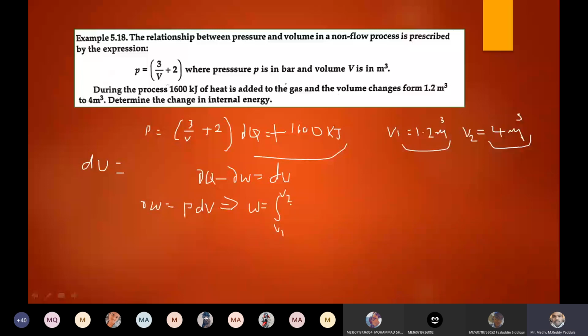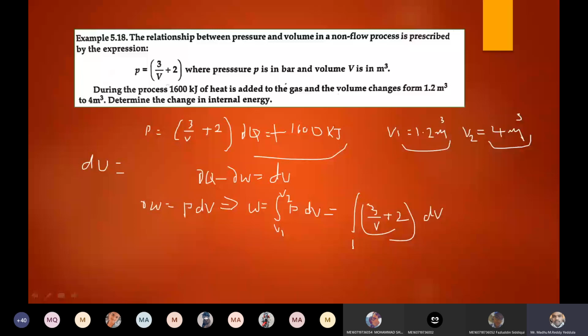We are integrating with respect to V. P is given as 3 by V plus 2, dV. Volume is changing from 1.2 meter cube to 4 meter cube.